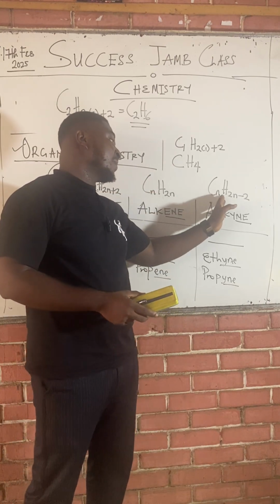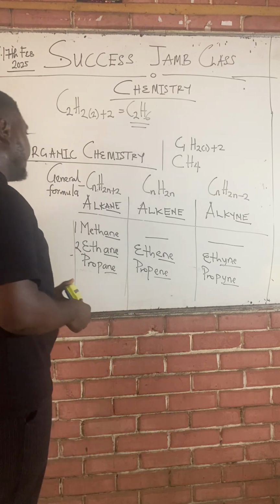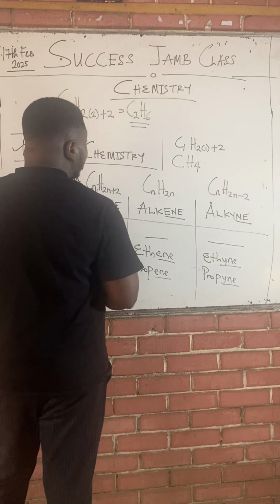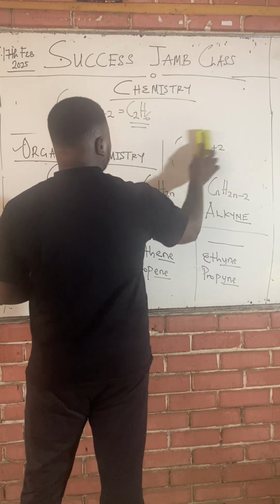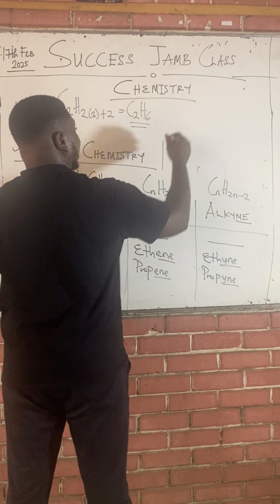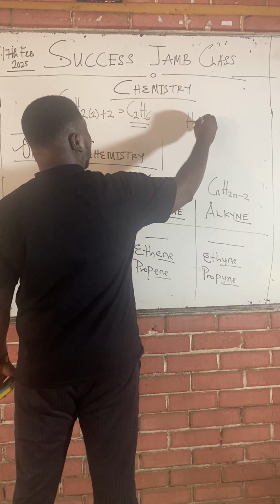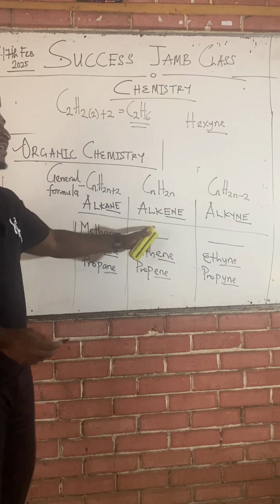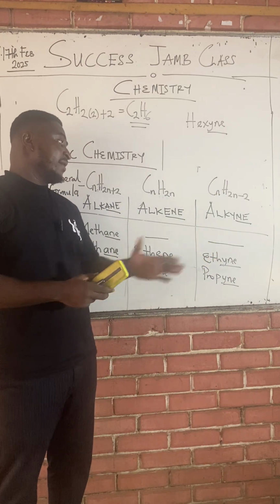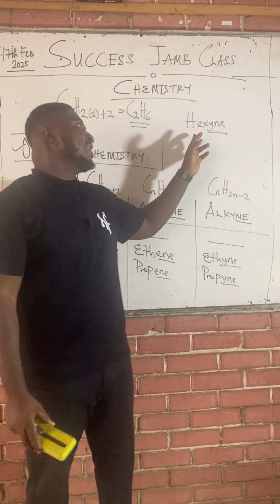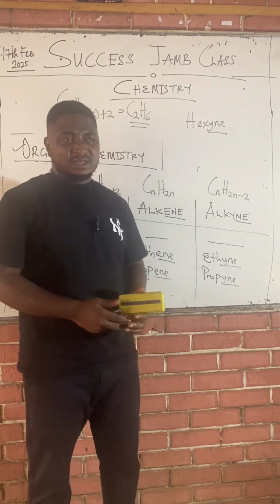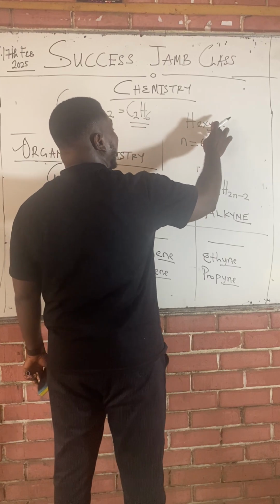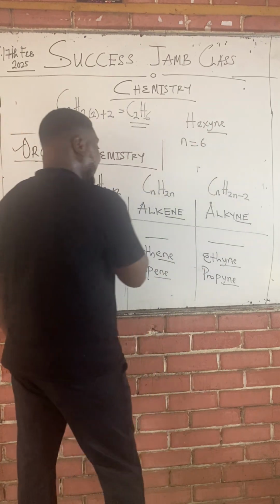Class, with this knowledge, if I ask you to find the molecular formula of hexane, when you hear hexane, what family comes to your mind? Is it alkane, alkene, or alkyne? Alkane, right? When you see hex, how many carbons come to your mind? Hex means 6. So it means that N here is what? 6.